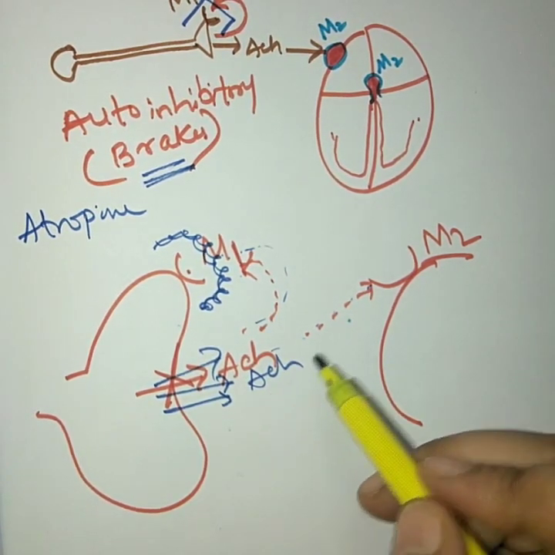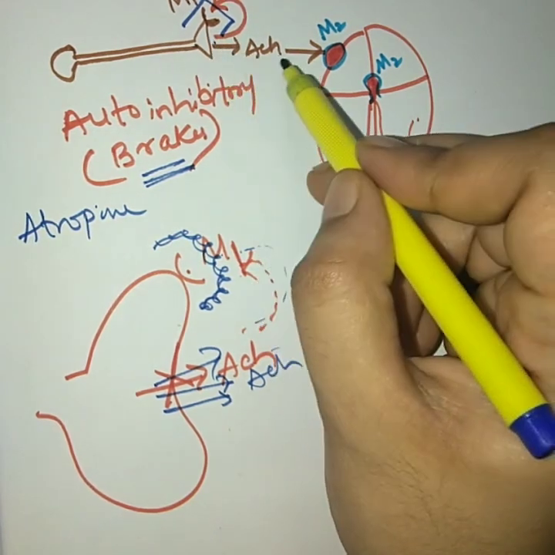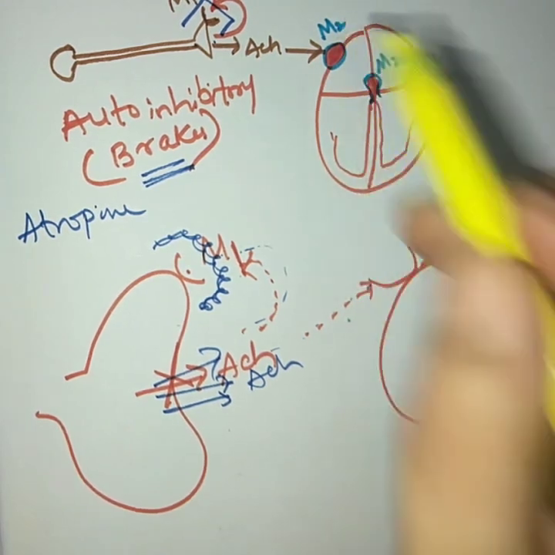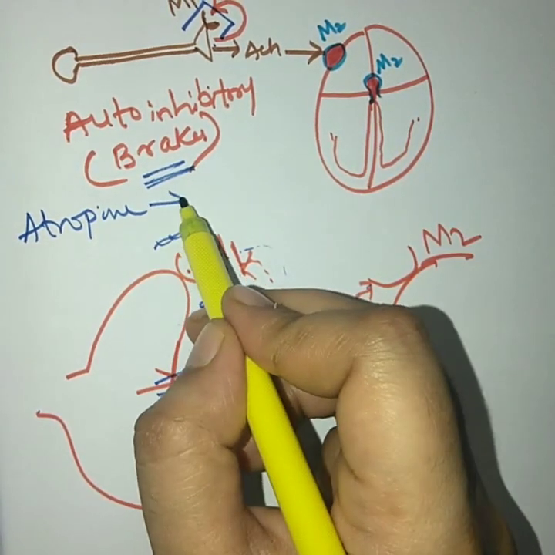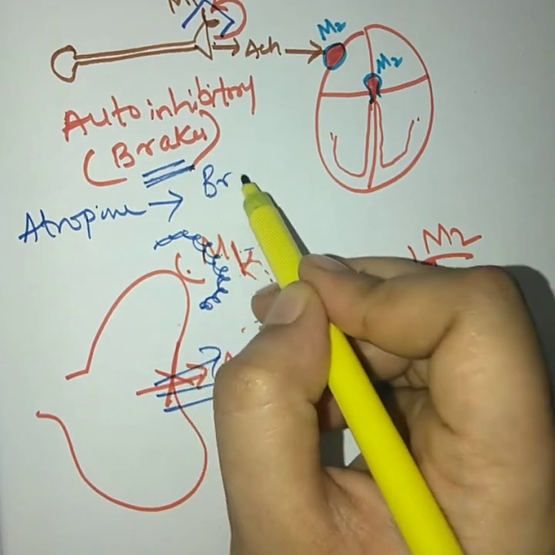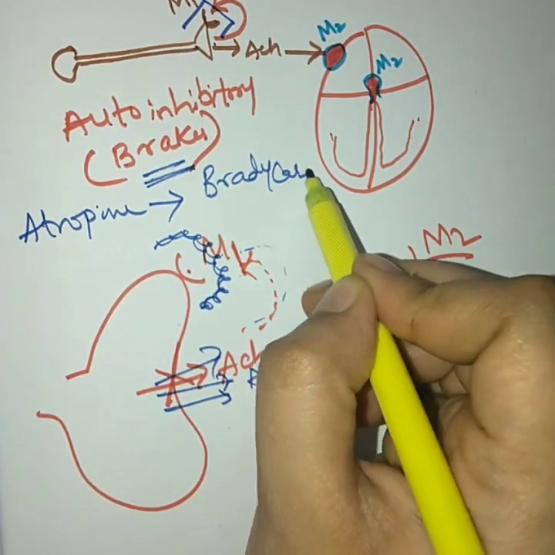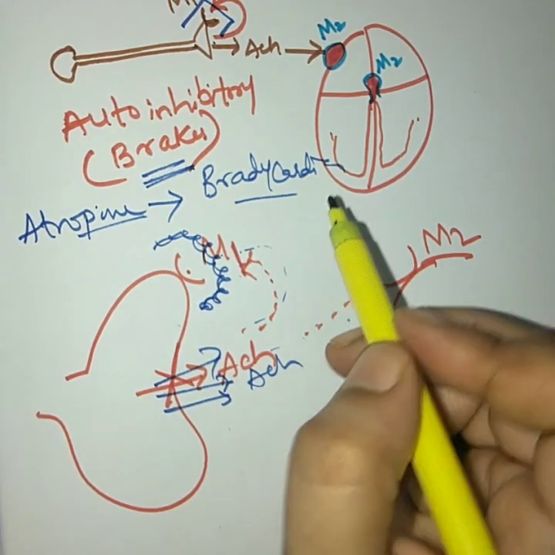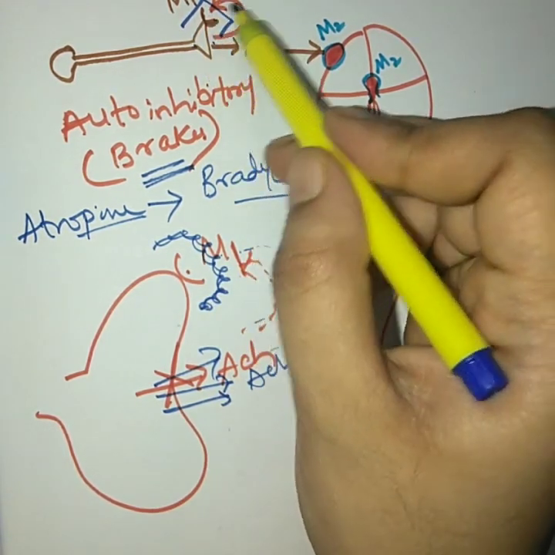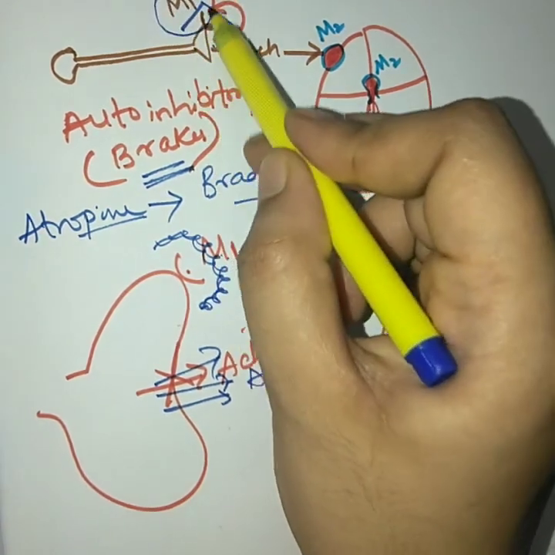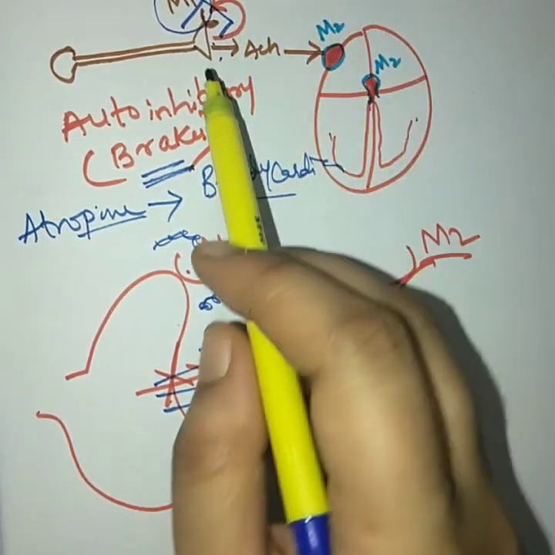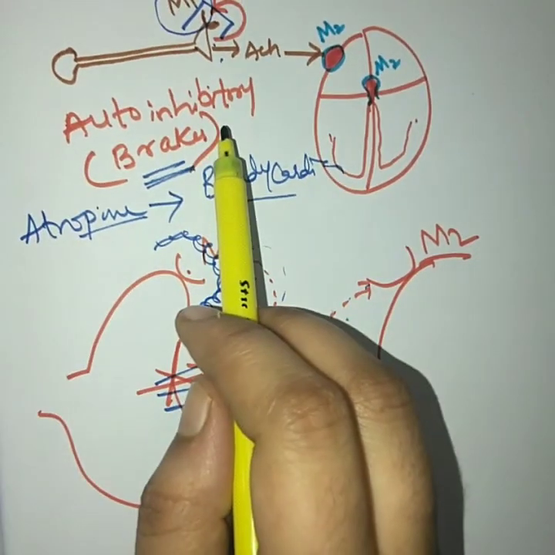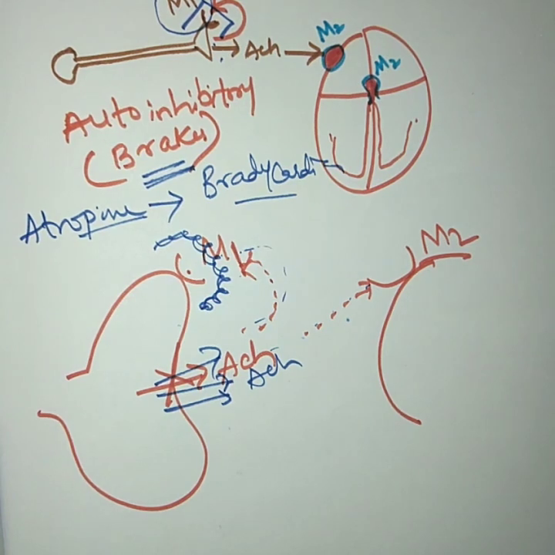When there is increased release of acetylcholine from this cholinergic neuron, there will be increased action of acetylcholine on the M2 receptor. That means atropine, when given at low doses, will produce bradycardia. Why does atropine at low doses produce bradycardia? Because it will block the M1 receptor pre-junctionally, and this M1 receptor, present pre-junctionally in the cholinergic neurons approaching the heart, acts as auto-inhibitory. In your brain it should come like it acts as a brake.